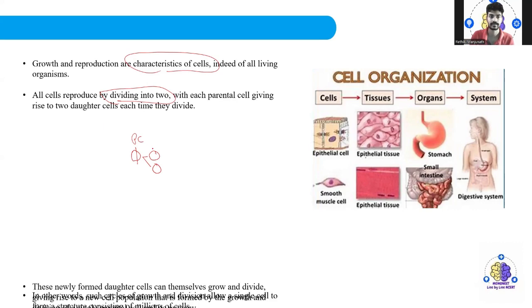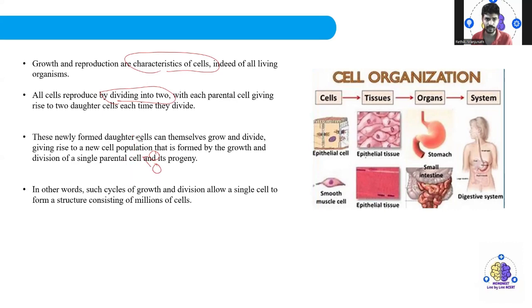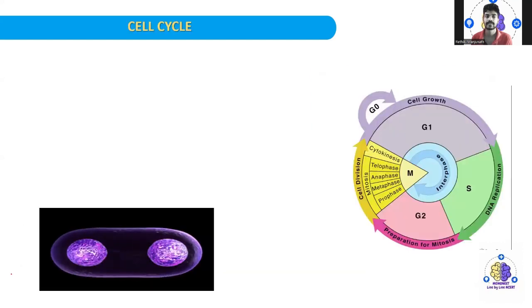In this way, cell division occurs. These newly formed daughter cells can themselves grow and again divide, giving rise to a new cell population that is formed by the growth and division of a single parental cell and its progeny. In other words, such a cycle of growth and division allows a single cell to form a structure of millions of cells, which is called the cell cycle.